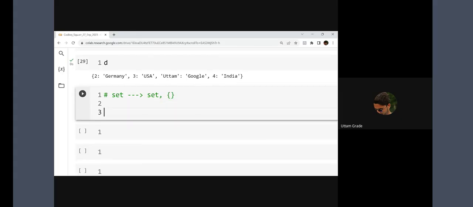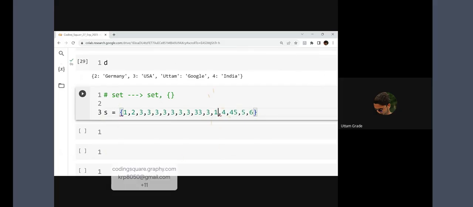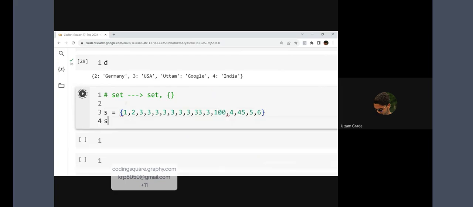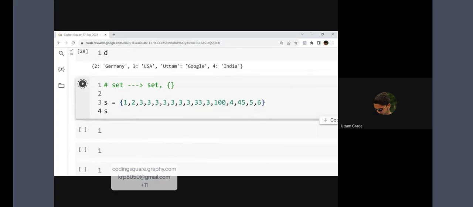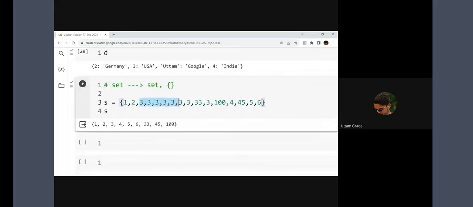Now, how do I create a set? Just use the curly braces and write values 1, 2, 3, 4, 3, 3, 3, 3, 4, 5, 6, like this. I have added values like this, right? Now I'm going to run S. Can you see this? I have multiple 3s, but I'm getting only one single 3. This is a feature of set. It will always give you unique values. Getting my point? Okay. Now that means, sir, you are trying to say unique is the